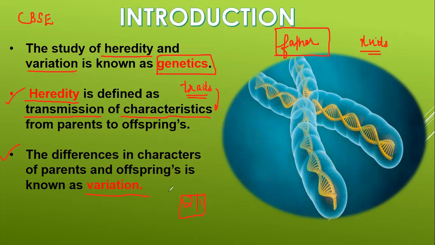Okay, so that difference we contribute to as the variation. Is it clear? Suppose if my hair is short, somebody's hair will be very long. Somebody will be having curly hair and someone will be having smooth hair. So all these differences between the parents and the offspring, we'll call it the variation. Yes, Arjun, the small amount of difference, you call it the variation. Is it clear? All these three terms from this slide, is it clear?